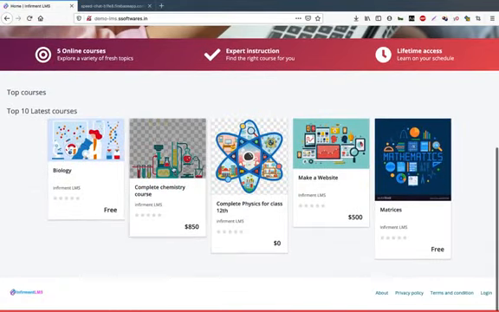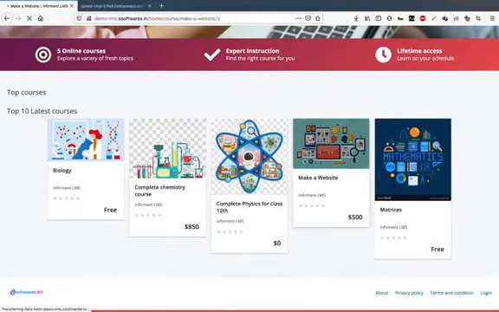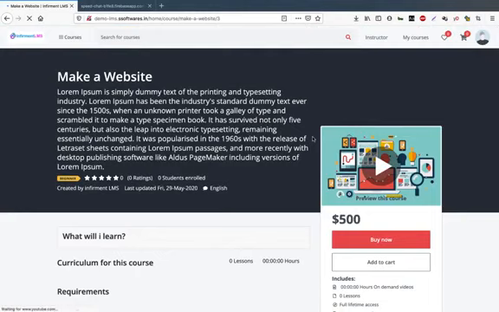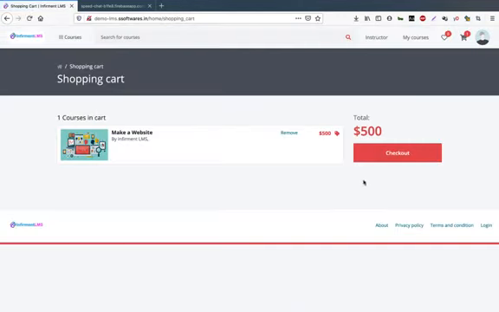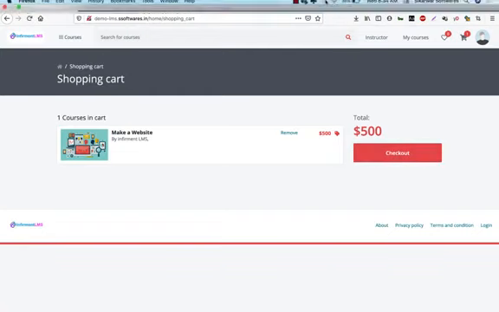If something is paid, suppose this is a paid course, for a paid course a student needs to click on buy now or add to cart. Add to cart if he wants to make more than one purchase at one time, and buy now if he wants a quick purchase. He'll hit buy now and it will add the course into his cart. So now he will hit checkout.